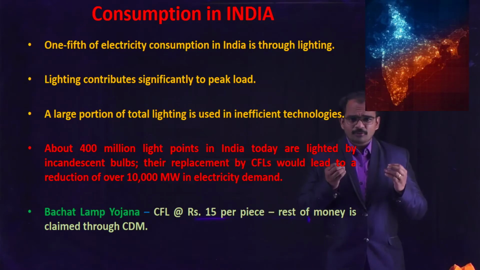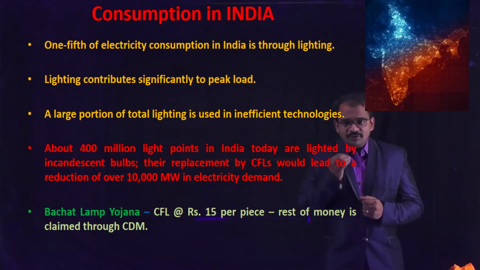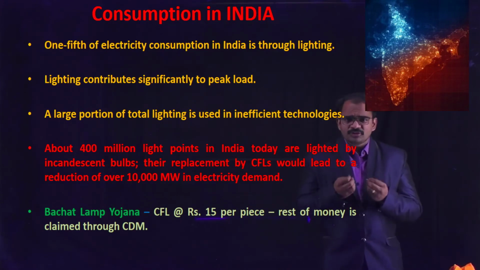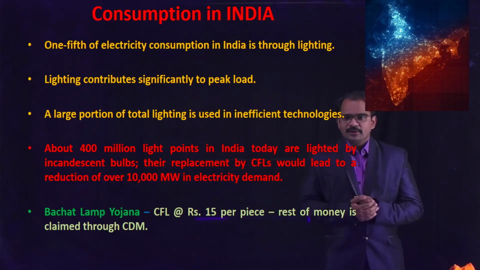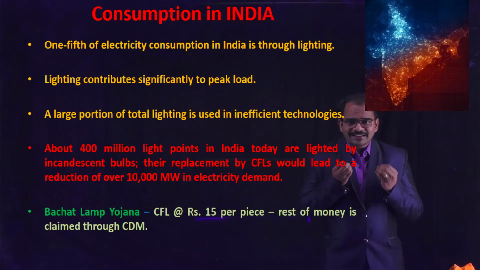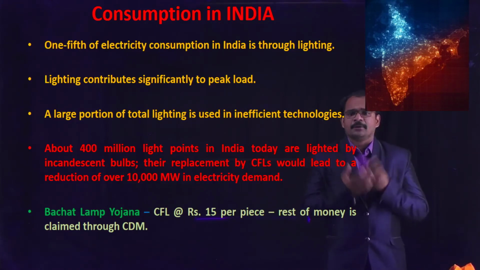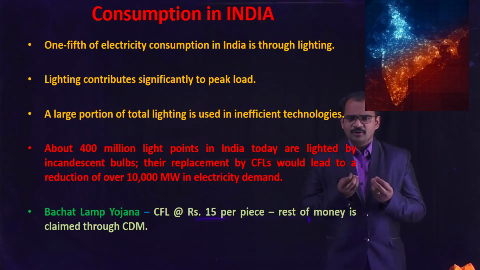Now, consumption of light in India. One fifth of the electricity consumption in India is through lighting. Mind this. Lighting contributes significantly to peak load. A large portion of the total lighting is used in inefficient technologies in India. So we are not using the proper technologies for utilizing the services of lighting in India.